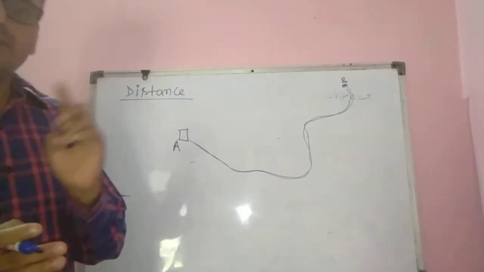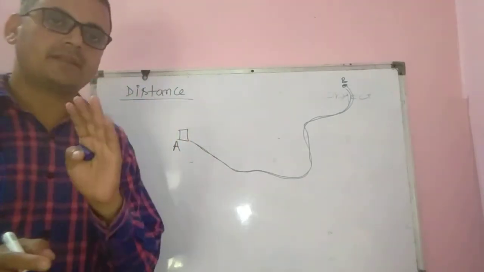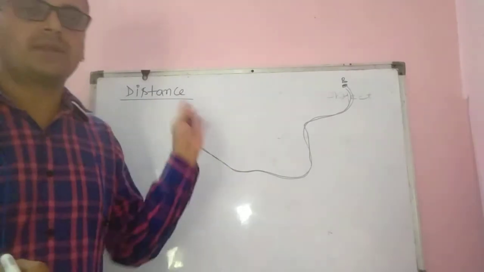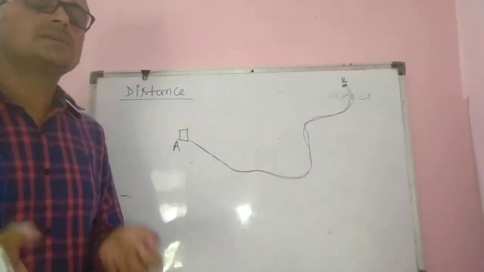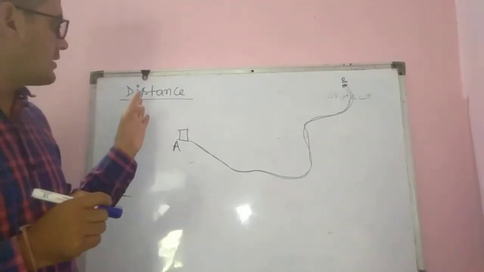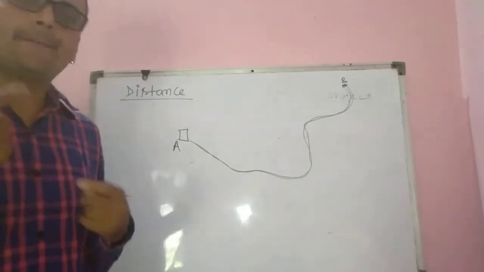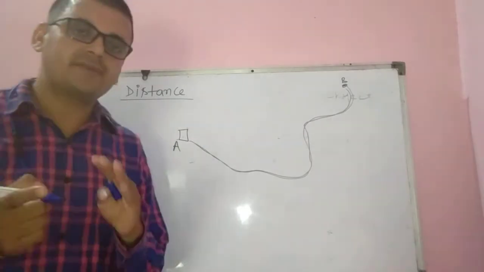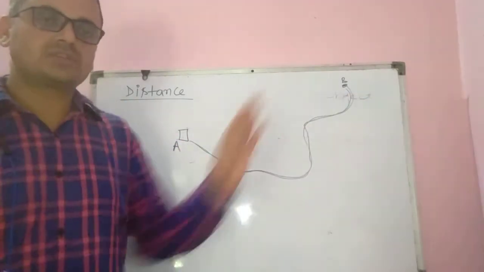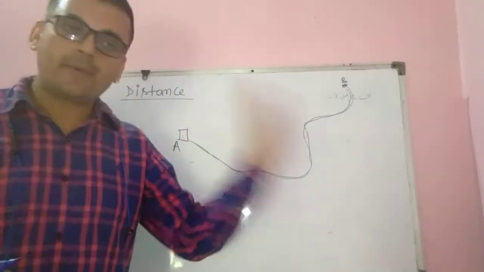What is the unit of distance? The unit of distance is meter in the MKS system. If we take the CGS system, it will be represented in centimeter. Distance will always be positive. Distance cannot be negative, and distance cannot be zero. This distance can never be negative.